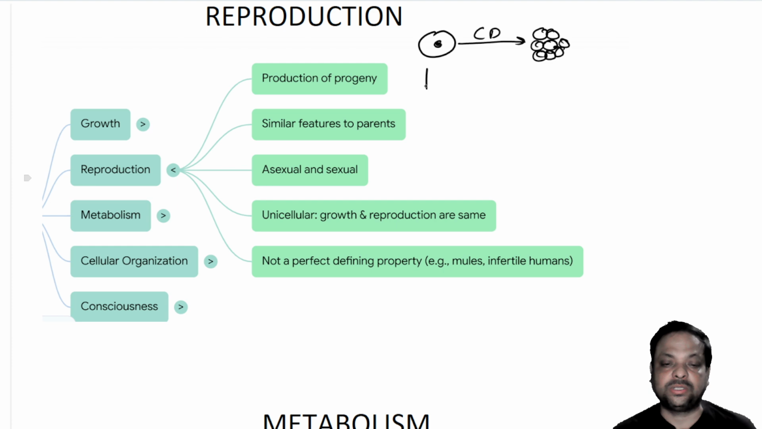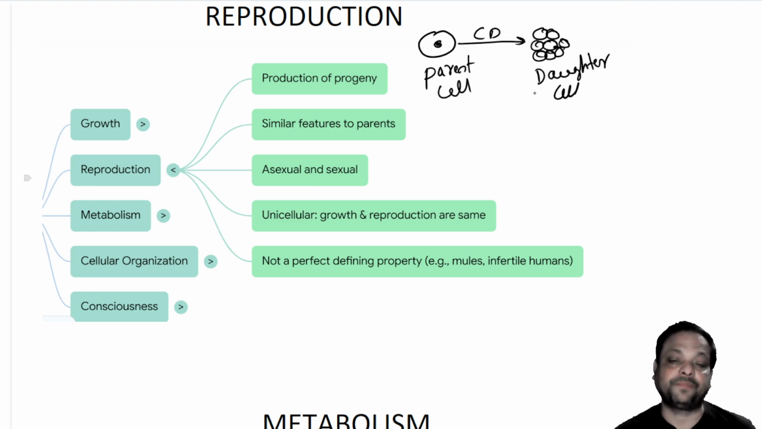Got it? So this is the parent cell, and these are the daughter cells. This is the parent cell and this is the daughter cell. So this number increased by cell division, mitosis.